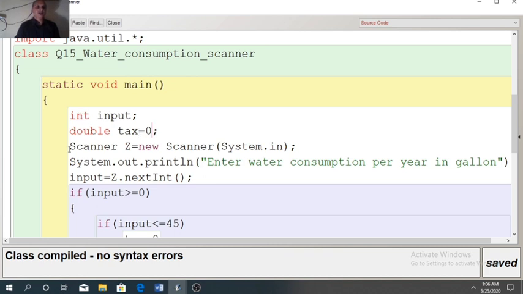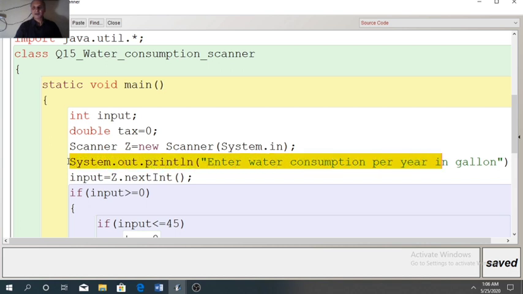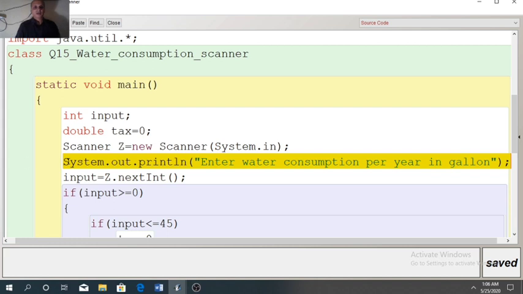So two variables are declared and the scanner object is created. Now give a message here about what we need from the user: Enter water consumption per year in gallon. A clear message is given here.